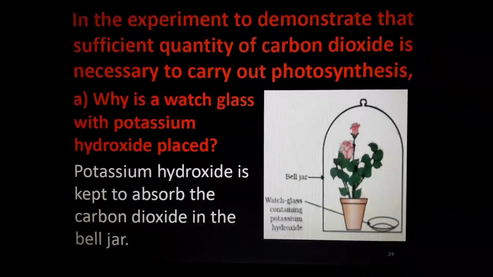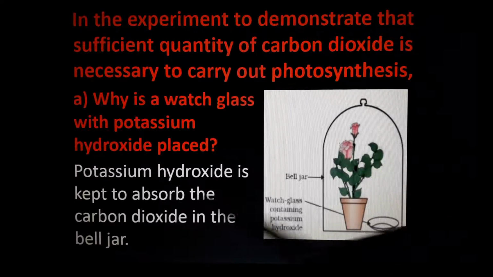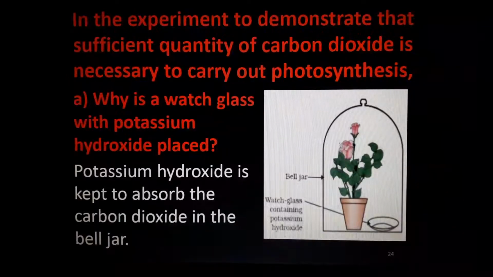This is a simple experiment to prove that a sufficient amount of carbon dioxide is necessary to carry out photosynthesis. Let's see, if carbon dioxide is not there, what will happen to the plant? Potassium hydroxide we already studied. It is kept in this small glass plate. Potassium hydroxide has the ability to absorb carbon dioxide. It will react with carbon dioxide. This is a container-like thing of glass.